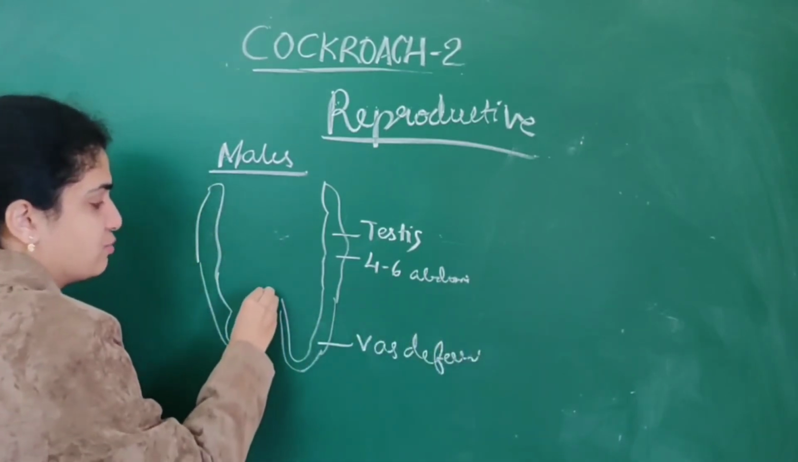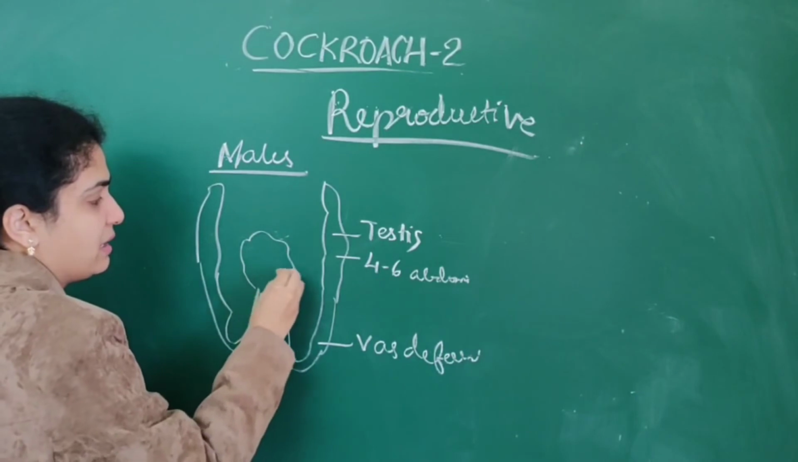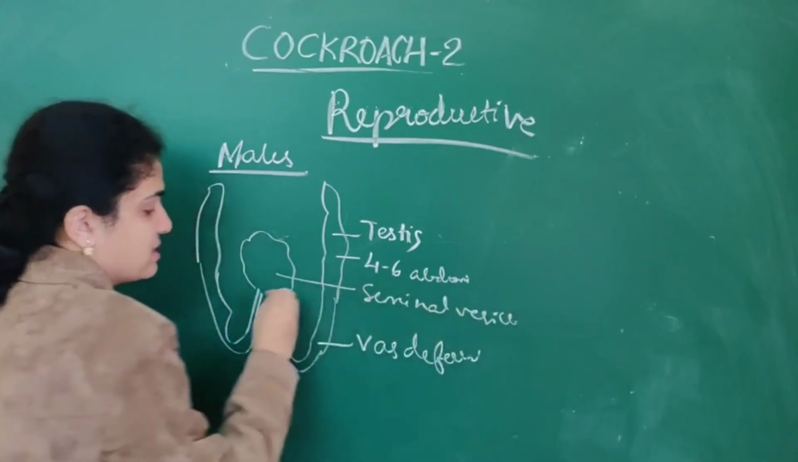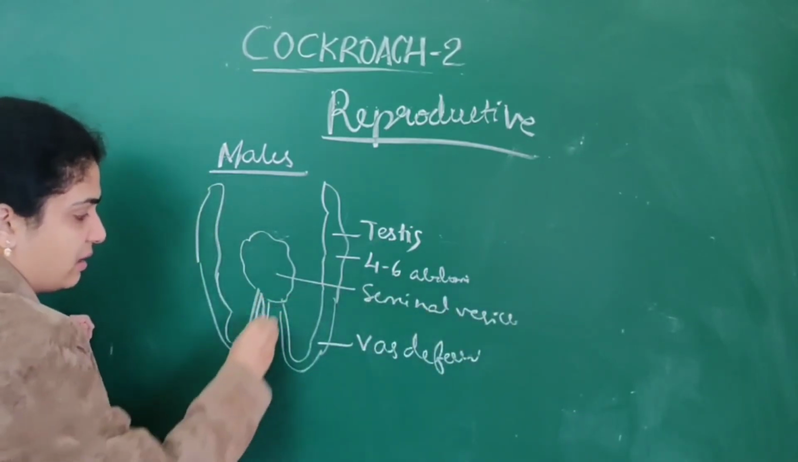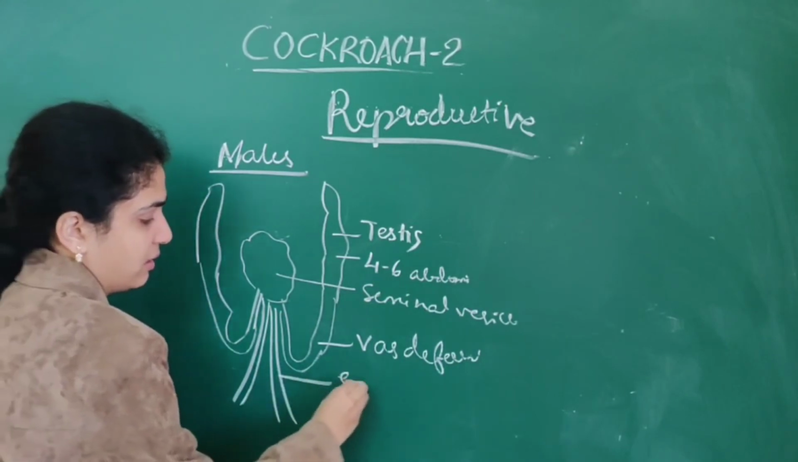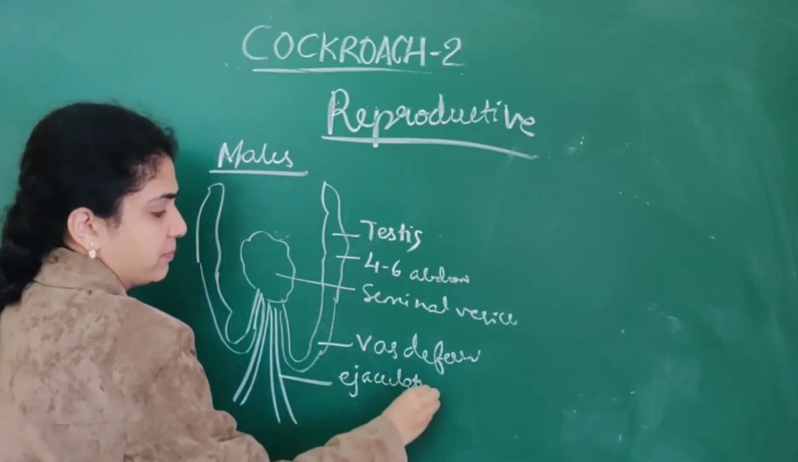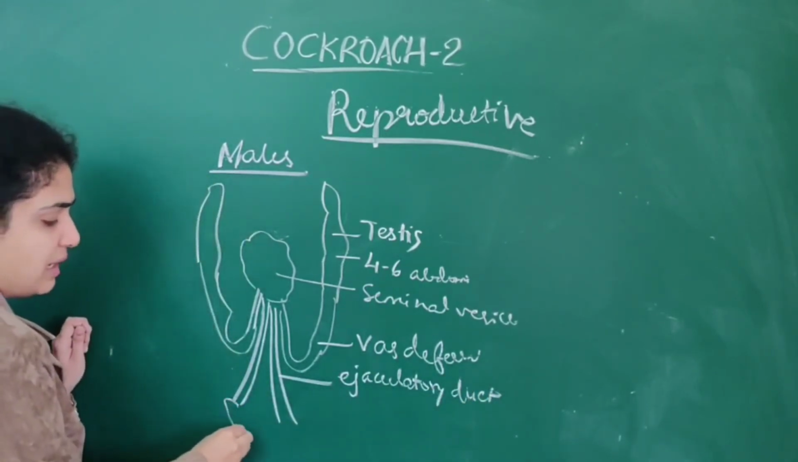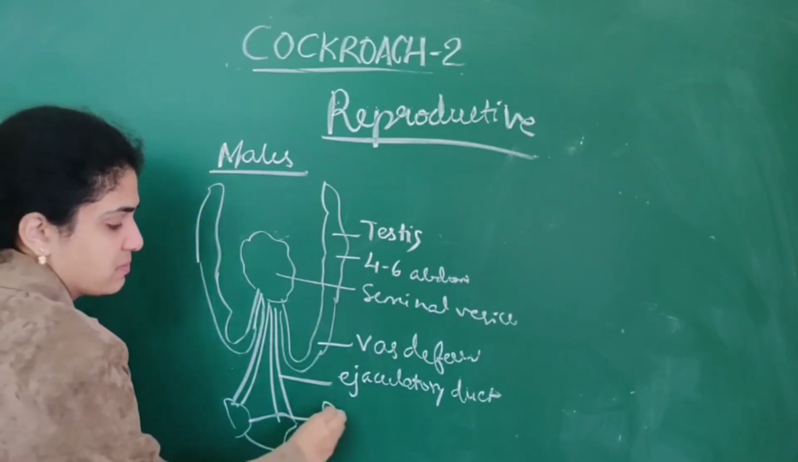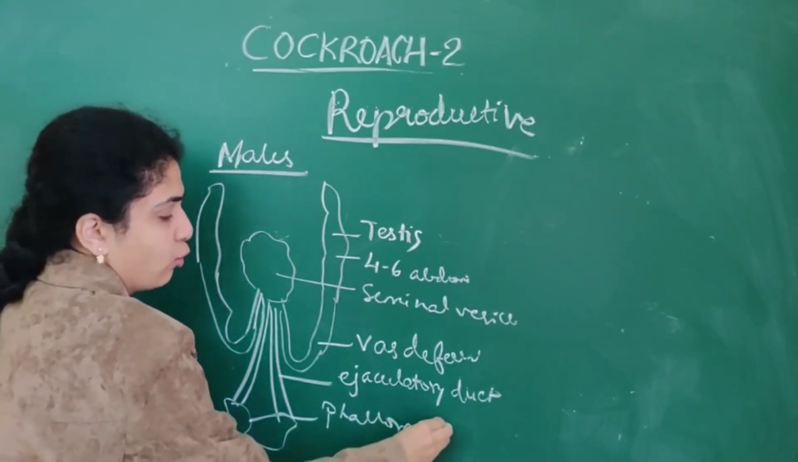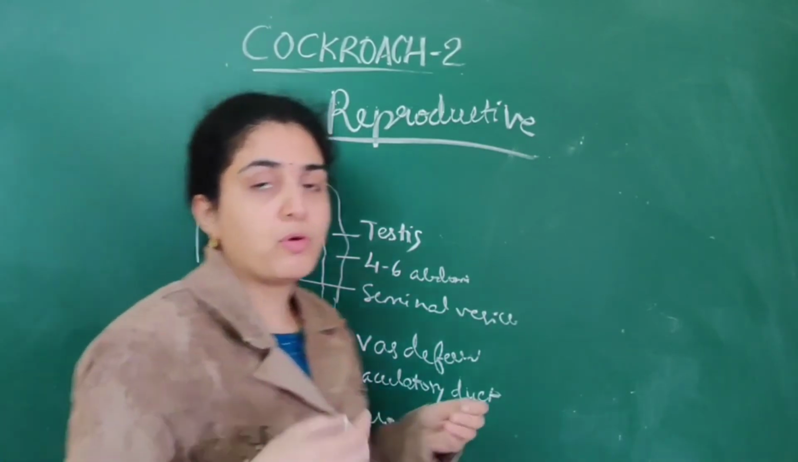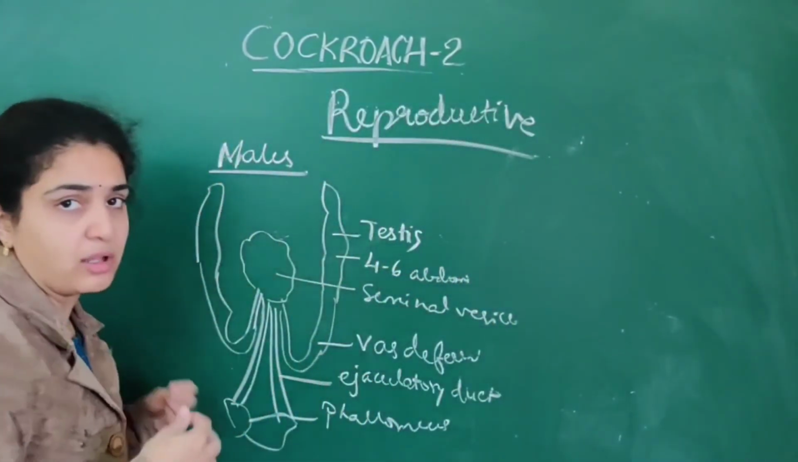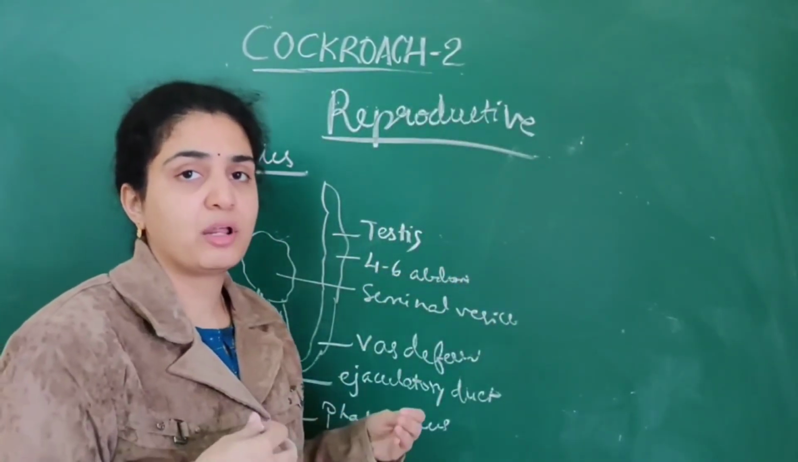So this vas deferens will lead into numerous seminal vesicles which are present. From the seminal vesicles, there arises a duct that is called the ejaculatory duct. This ejaculatory duct will end in phallomeres. Phallomeres are nothing but the openings of the gonopores, the openings of the male reproductive system. So this is about the male reproductive system.